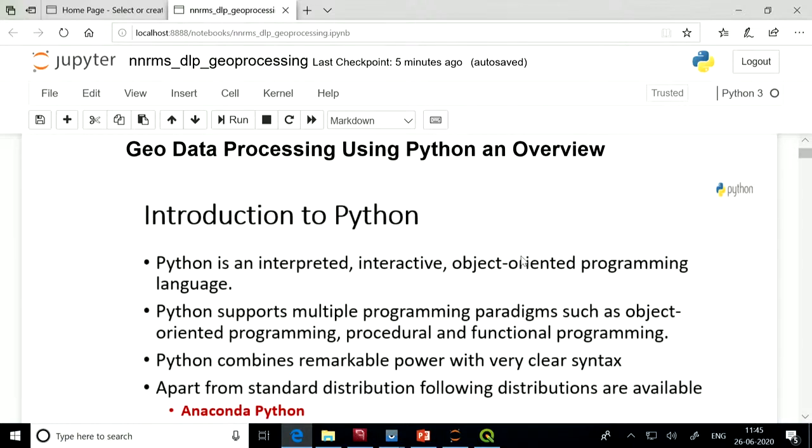What is Python? Python is an interactive object-oriented programming language. Python is not a compiled language; it is a programming language. It supports all programming paradigms, from functional programming to object-oriented or procedural programming. Python combines remarkable power with very clear syntax. All the statements are written very clearly, and all programmers need to follow the same